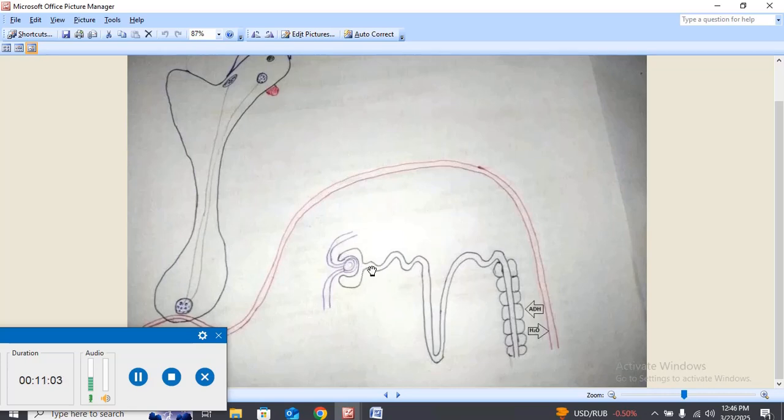This is the Bowman capsule. This is the proximal convoluted tubule, and the descending tubule. This is the loop of Henle. This is the distal convoluted tubule, and this is the collecting duct. The collecting duct is surrounded by a special type of cells called the principal cells.